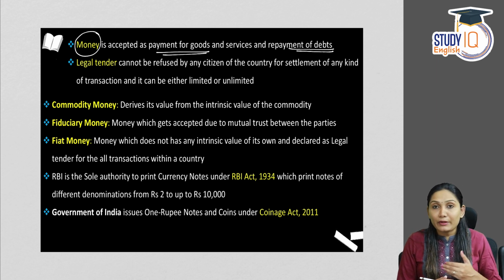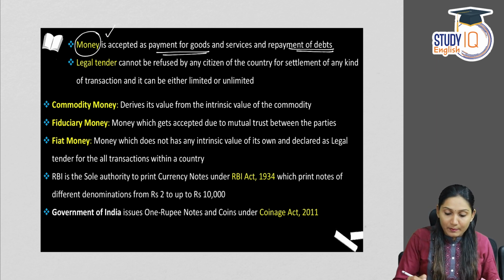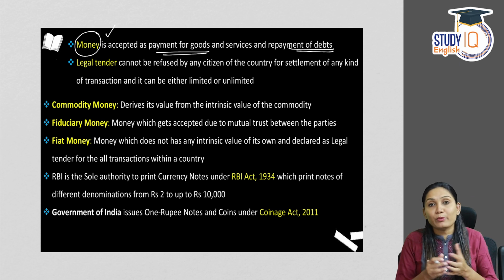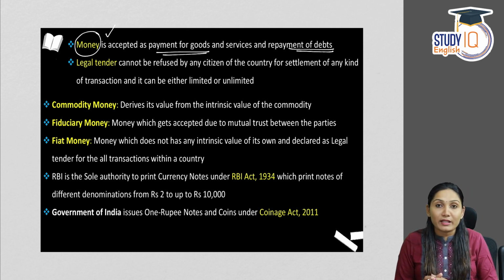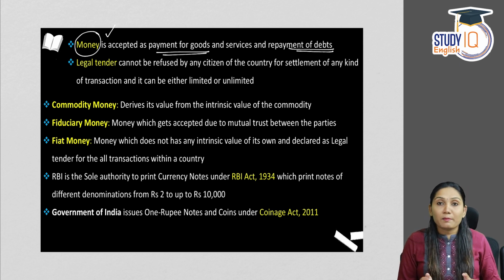When you purchase any good or a service, when you pay for it, the medium through which you pay for these goods and services can be considered as money, and also the medium through which you make the repayment of debt or the borrowings. If you have borrowed money and when you make the repayment, the medium through which you make the repayment can be considered as money.